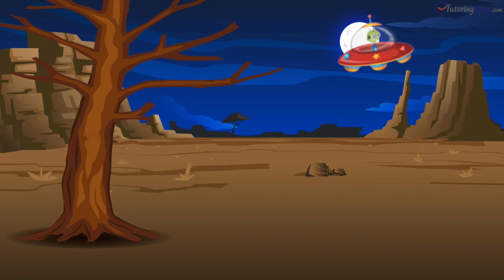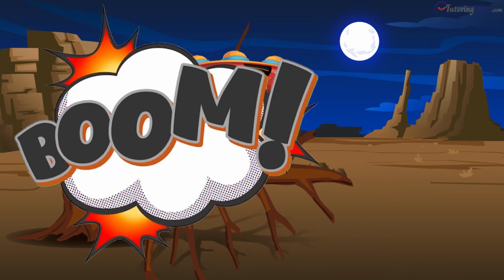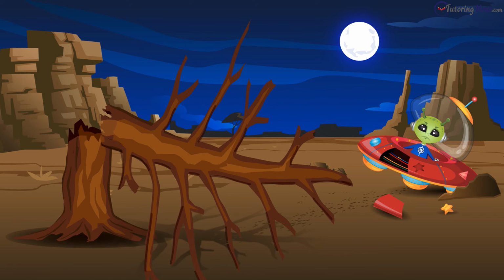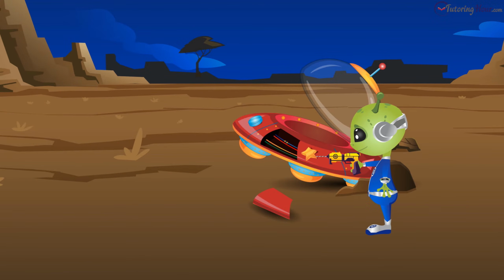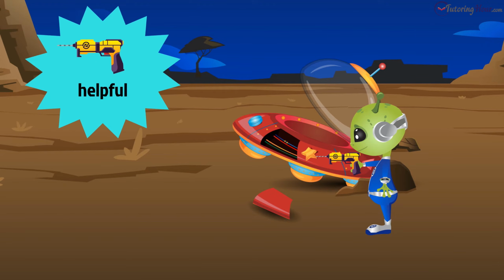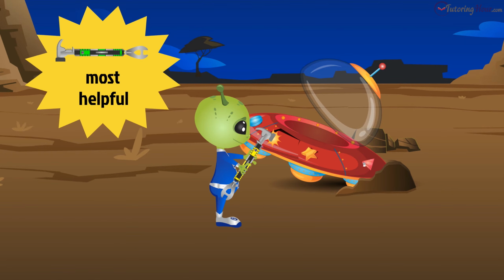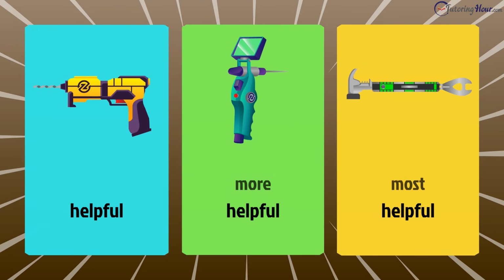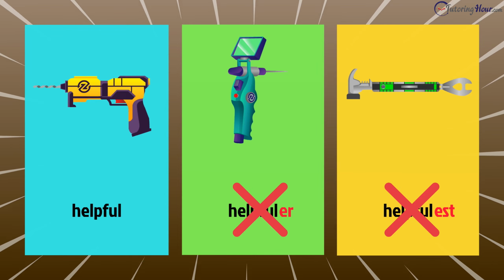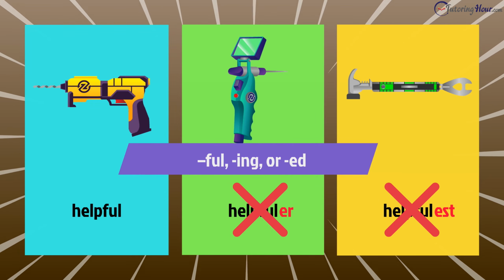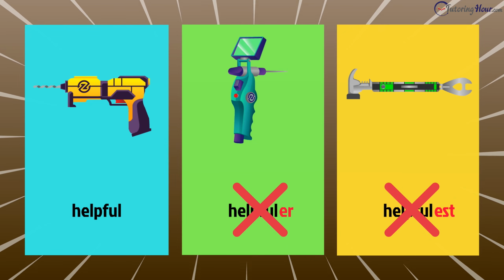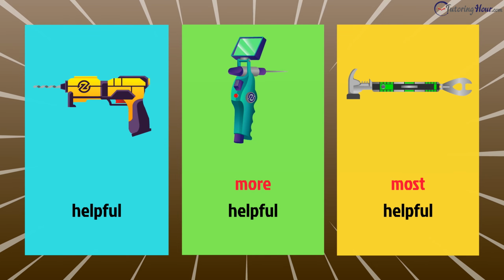Zorg steered his spaceship and accidentally bumped into a tree, which damaged a part of the vehicle, bringing it to a halt, and started mending his spaceship. His drill gun was helpful, but his hand welder was more helpful than the drill gun. The maintenance jack was the most helpful. Did you notice the words more and most? We don't normally use the er and est endings with 2-syllable adjectives ending in ful, ing, or ed. Instead, we use more and most to form comparative and superlative adjectives.